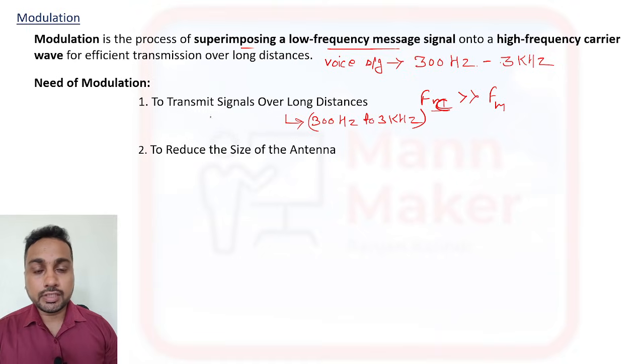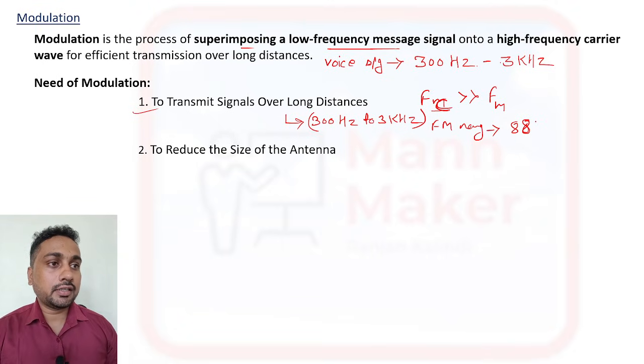Now this part I am just talking about: to transmit a signal over a long distance, we have a voice signal of 300 hertz to 3 kilohertz. Now if we talk about FM radio, the FM range is 88 megahertz to 108 megahertz.